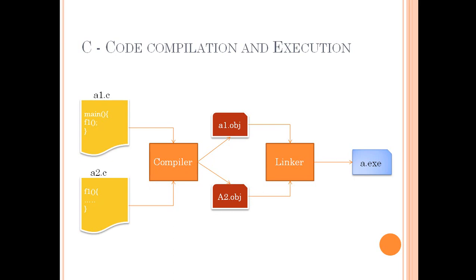If you want to run the same compiled code on a different machine, it won't work because the obj file contains the native instructions of the machine on which it is compiled. So to run the code on Linux, Mac, or Windows, you will have to compile, link, and load the code again and again.